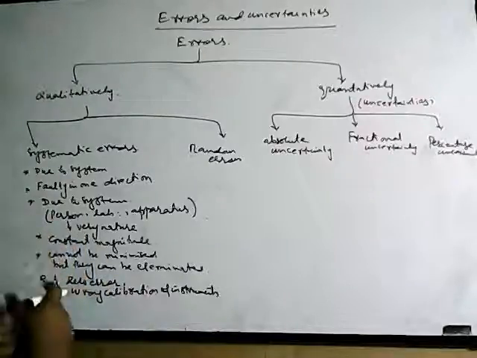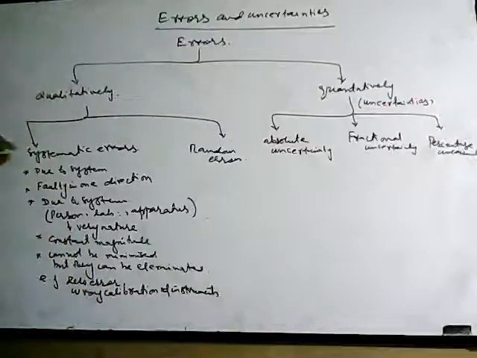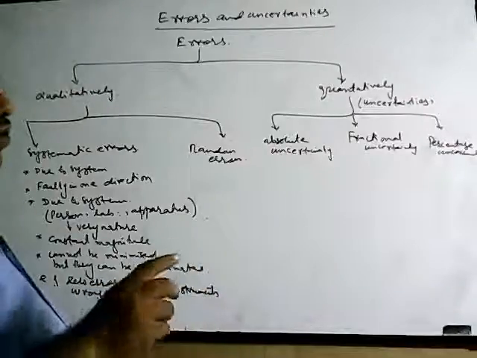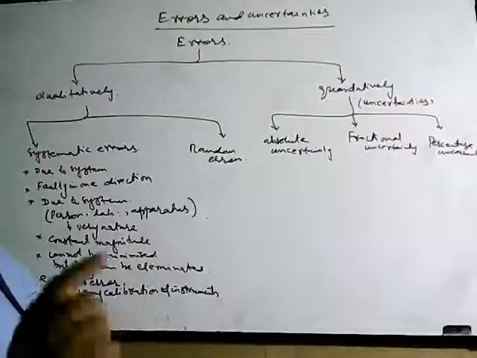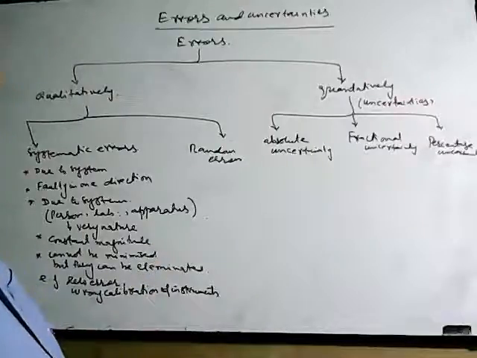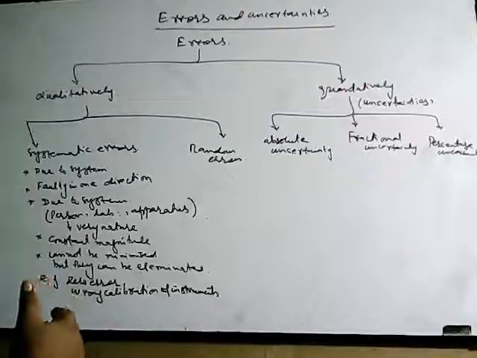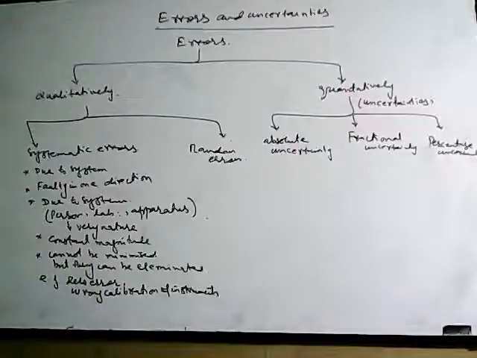Whatever the errors in the system, they have these qualities. They are due to the system, faulty in one direction. Faulty in one direction means they can either be positive or negative. Suppose your watch is slow by 5 minutes in 12 hours. Then it will always be measuring less time, 5 minutes in each 12 hours or 24 hours, whatever the error is.